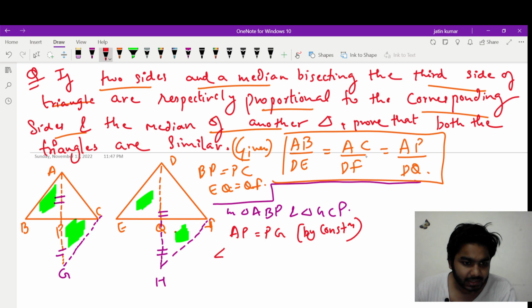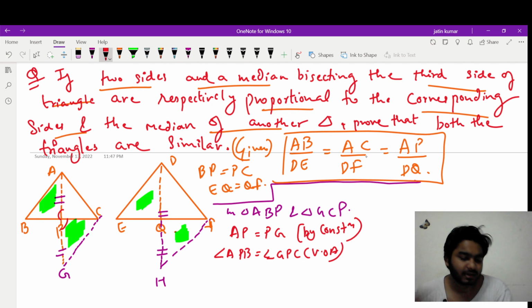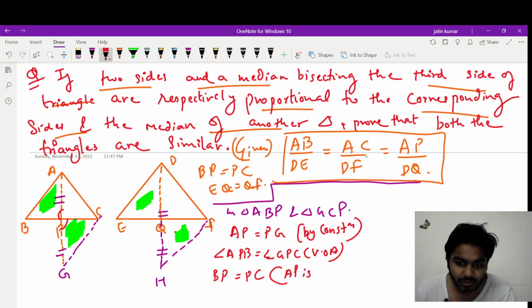and angle APB will be equal to angle GPC, vertically opposite angles, yes, this angle and this angle are vertically opposite angles, and BP will be equal to PC because AP is the median, right? So can I say by SAS criteria both these triangles are congruent? So triangle ABP becomes congruent to triangle GCP.